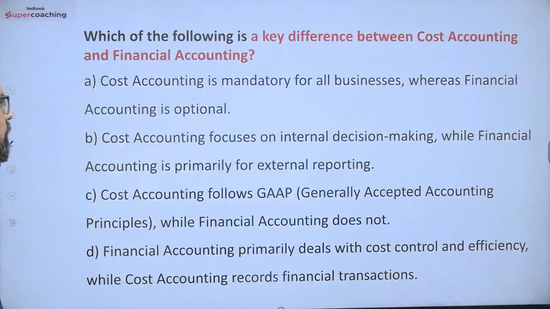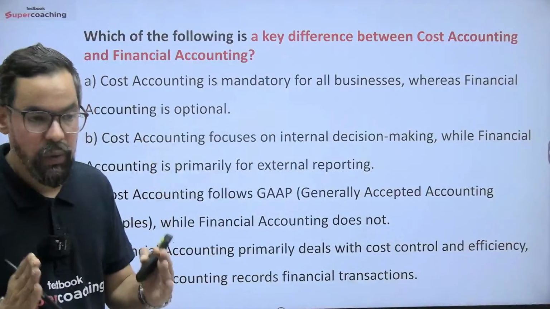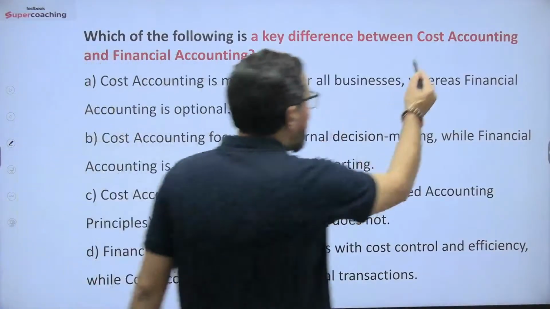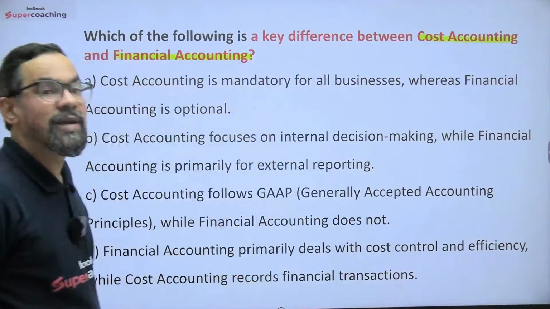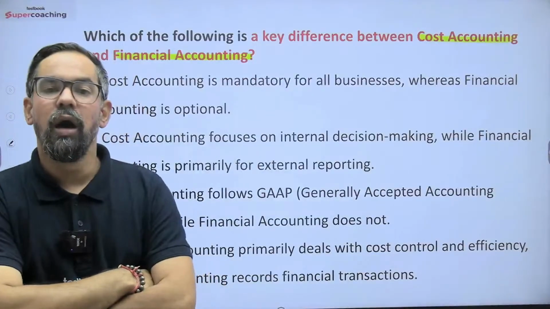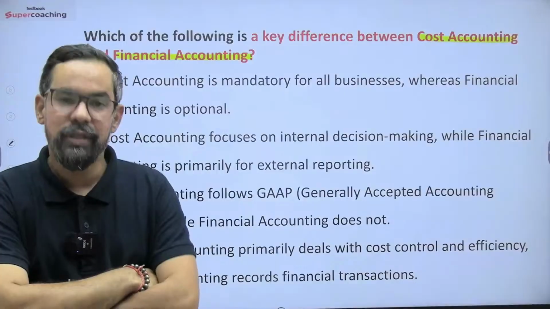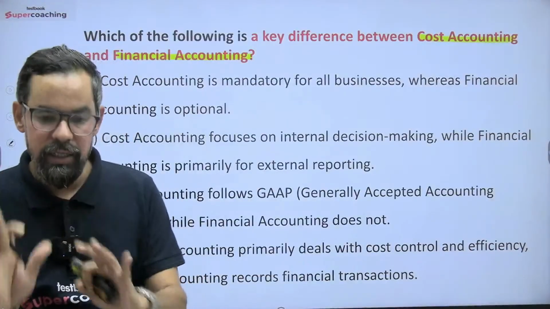Right? Next one. Now the next one is cost versus financial accounting. You have to find out the right statement. Financial accounting deals with accounting standards and all, which is mandatory in nature, and its users are majorly external stakeholders.